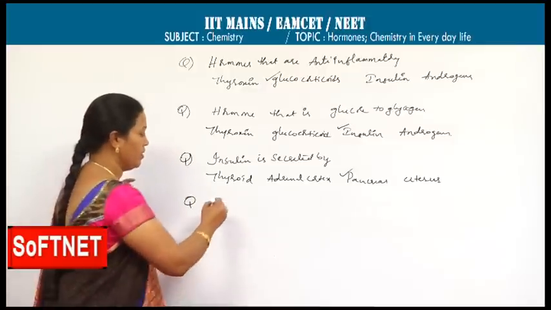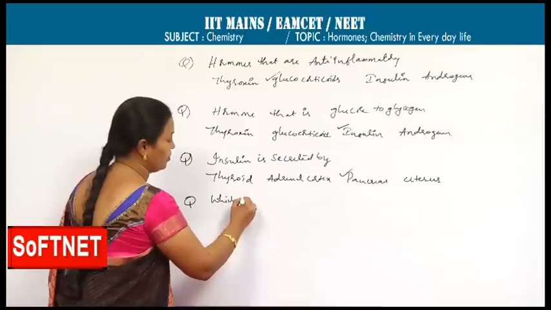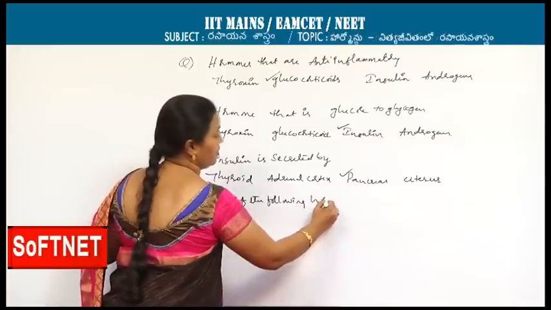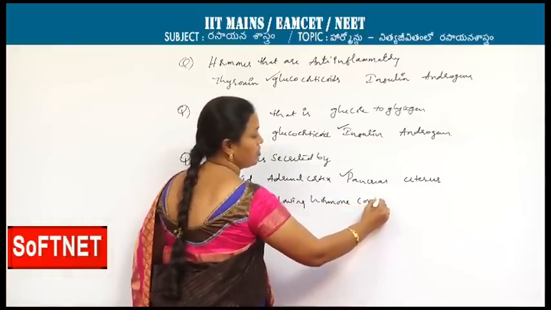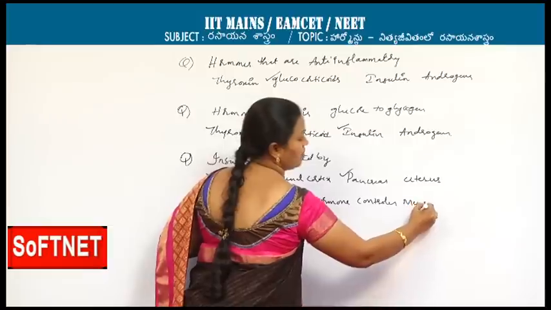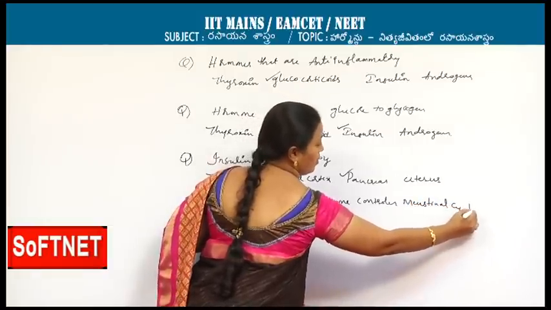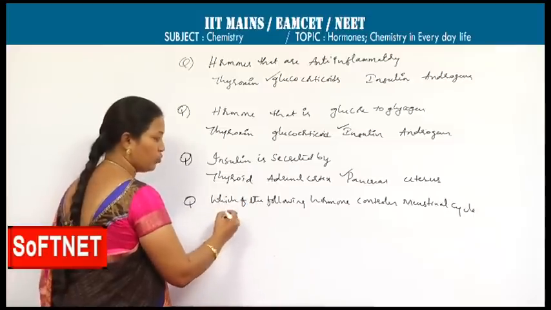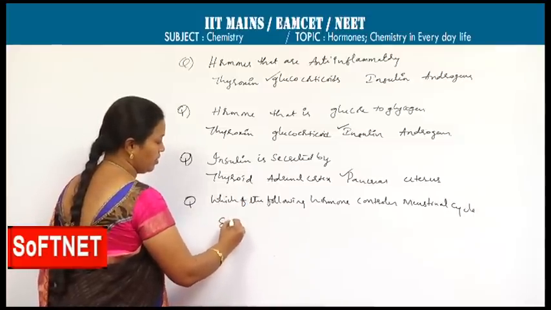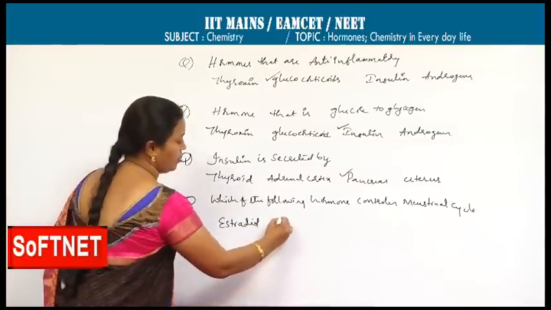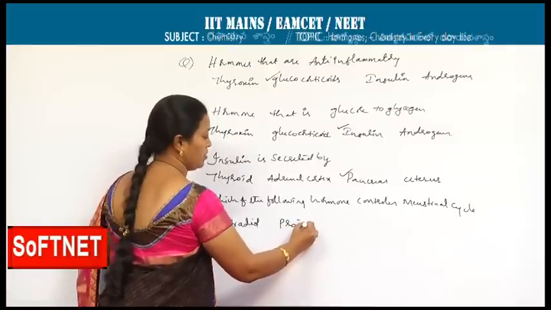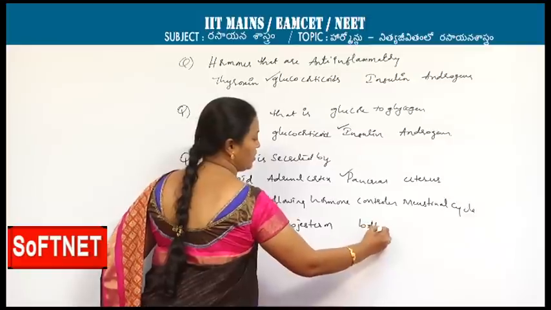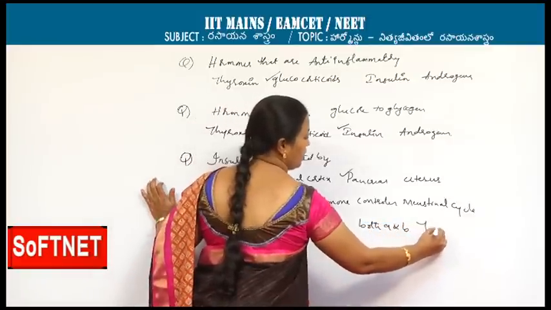Next one, which of the following hormones controls the menstrual cycle? Of course, by seeing this question, it is related to the female sex hormones. Options here: estradiol, progesterone, both A and B, testosterone.